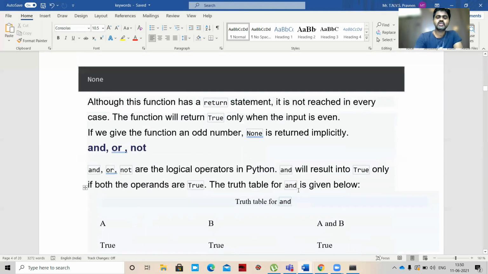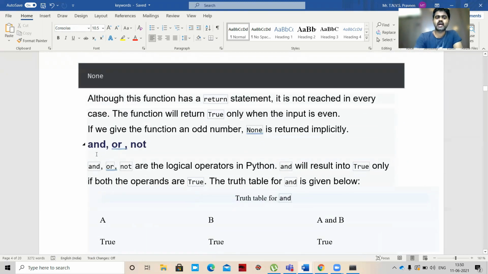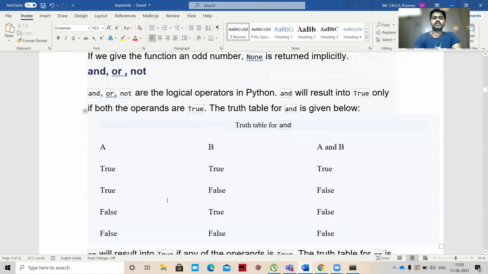Okay, so we also have other operators called and, or, not. And, or, not are the logical operators in Python. And will result in true only if both operands are true. So when both operands are true, then we'll get true. In all remaining cases, we'll get false. The truth table for and is given below. If both are true, we'll get true. If any one is false, we'll get false.